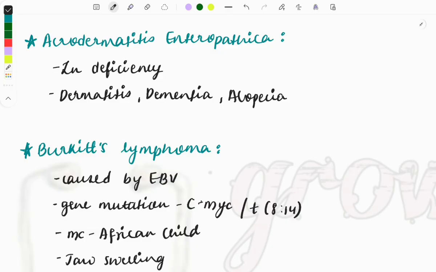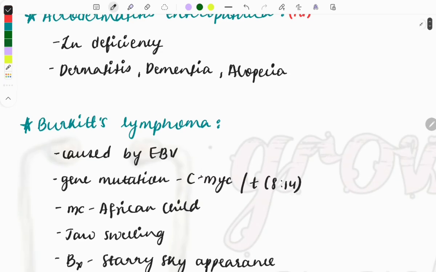Okay, so see, first one is acrodermatitis enteropathica. Short question asked in multiple exams. One question you can expect in the upcoming exam also on this one. If you go and analyze the PYQs, in all the exams this question is asked. So it occurs mostly due to the deficiency of zinc. Zinc deficiency is the cause, and these are the clinical features: dermatitis, dementia, and alopecia.